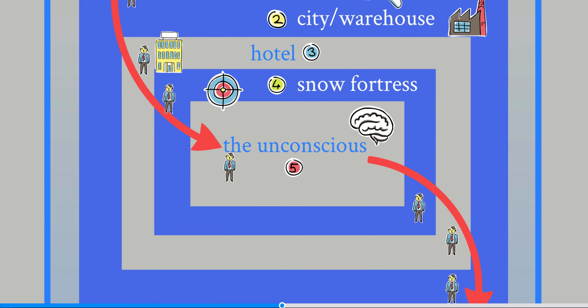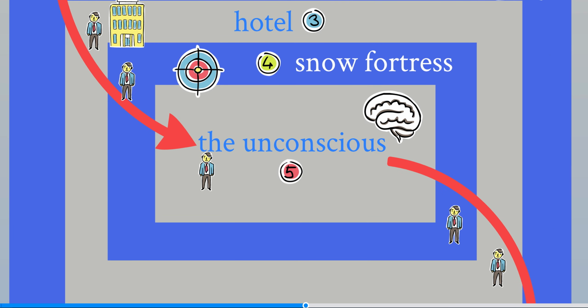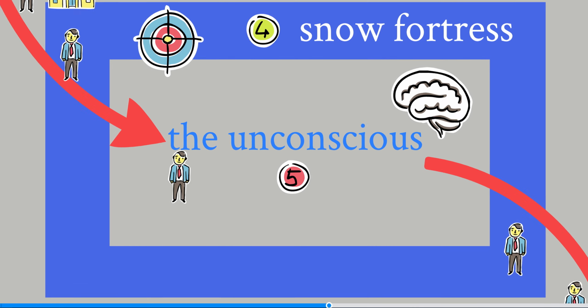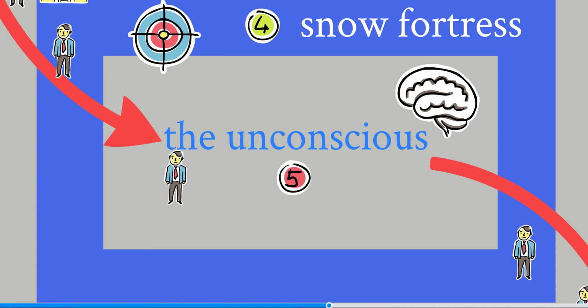And once everything's been established in the real world, they've entered the first dream level. They're in a city and a warehouse. They're driving through the city and they end up in a warehouse where they're under assault. And then after they have been here in the city of the warehouse, they go into the next level of dreaming. The next level of the dream is the hotel, where they come into conflict with people trying to keep these robbers out of the person's head. And then they move to the next level of the dream. The next level of the dream is a snow fortress, and this is where they are going to plant the idea in the businessman's head.